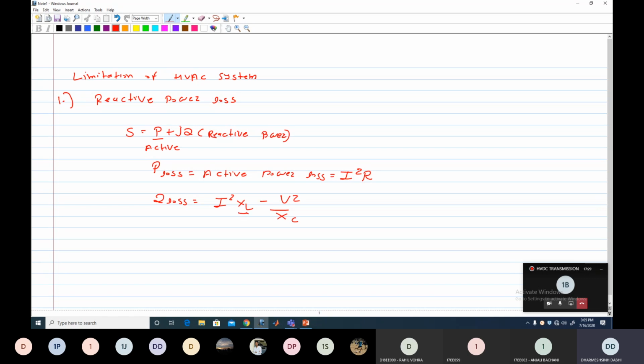What is XL? It is the inductive reactance of the line as well as the transformer. Because of inductance and frequency, as we know the equation of XL is 2 pi FL. Similarly, what is XC? It is 1 upon 2 pi FC.